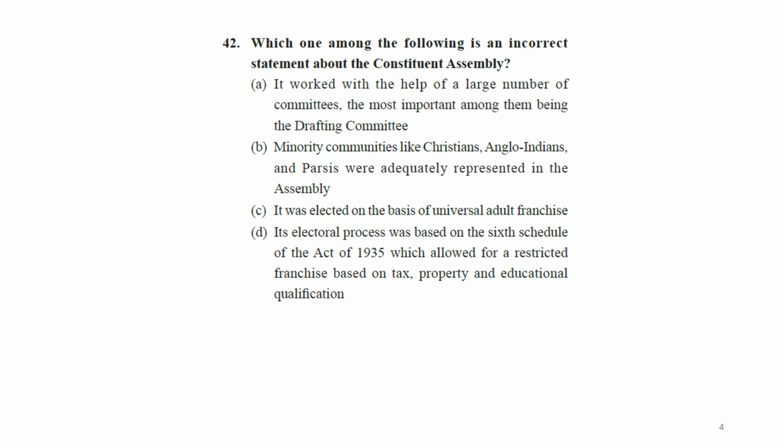Now, the incorrect statement about the Constituent Assembly. If you have seen the previous question, you can easily answer this. It worked with the help of a large number of committees, the most important among them being the drafting committee. Minorities like Christians, Anglo-Indians and Parsis were adequately represented in the assembly.